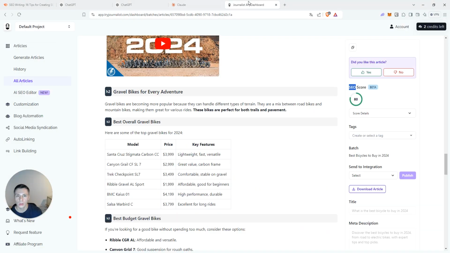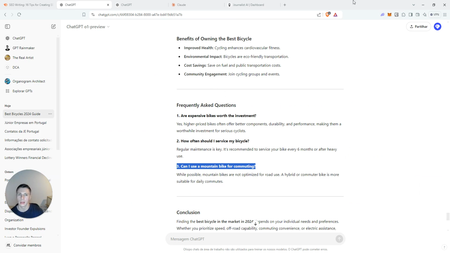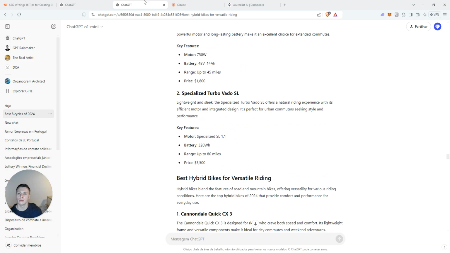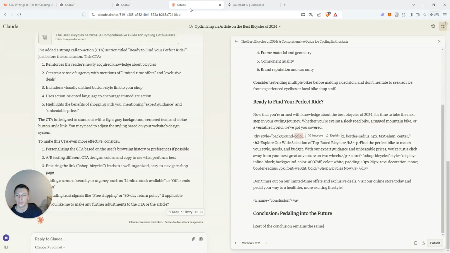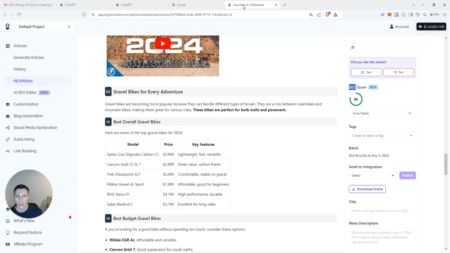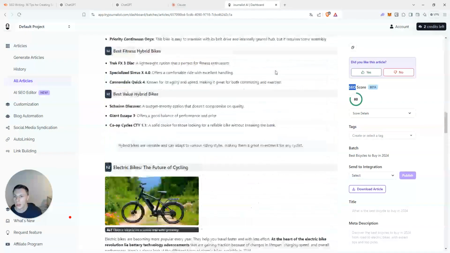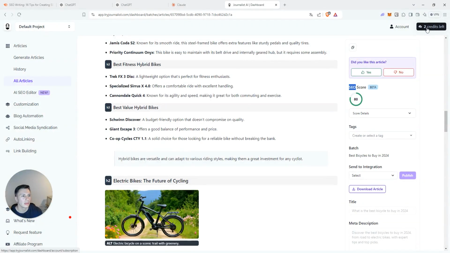Okay, so overall, I will still use the tools. It's much better than spending time here. And if you think about it, ChatGPT subscription costs like what, 20-30 bucks? Same as with Claude. If I come to Journalist AI, I have 3 credits left that are free, right?